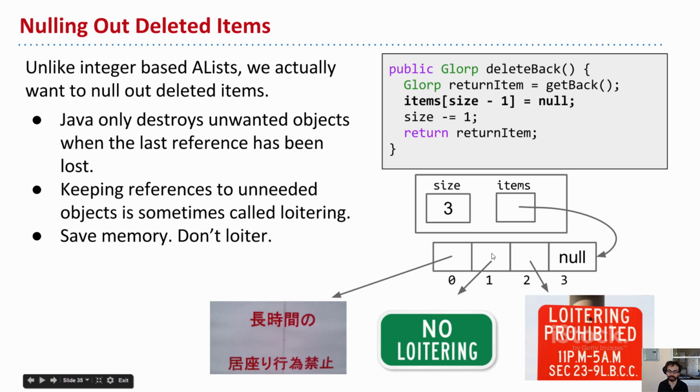Suppose we're storing an array of no loitering sign images. Here's one in Japanese, here is one in English, here's another in English. If we decided we wanted to delete one of these signs, then instead of an array of integers we have an array of images. If we did not null it out, there would be an array entry still pointing at this thing, because this is an array of addresses, and in that case it would stay in memory. That idea of keeping references you don't need is sometimes called loitering. If that didn't quite make sense, let's see an example.